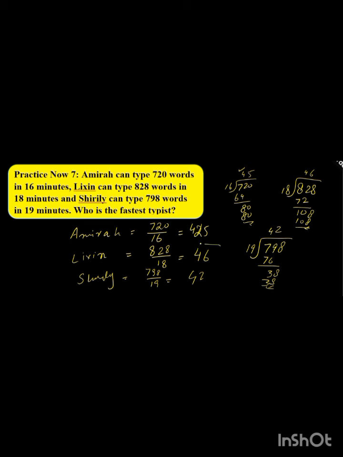So who has the better speed of typing? Fastest typist, that is Lixan, who typed 46 words per minute. So that's how we always find the rate of anything. There are different types of rates we can find. So now we switch to our exercise. Let's see what is there for us.